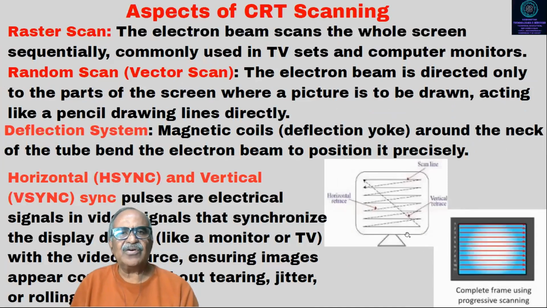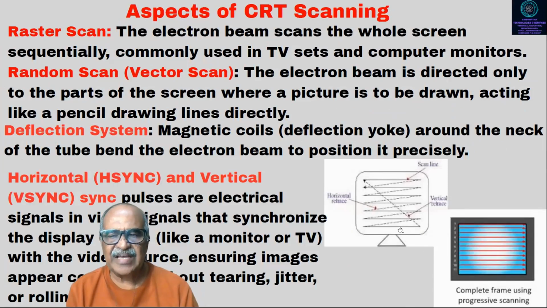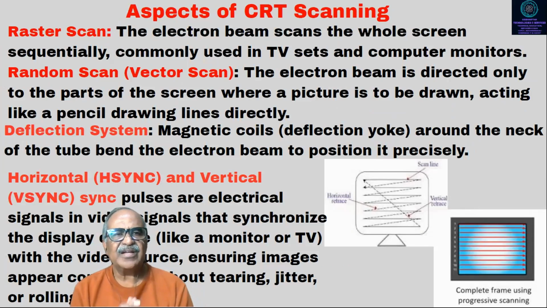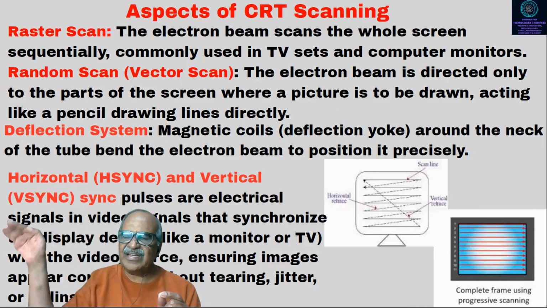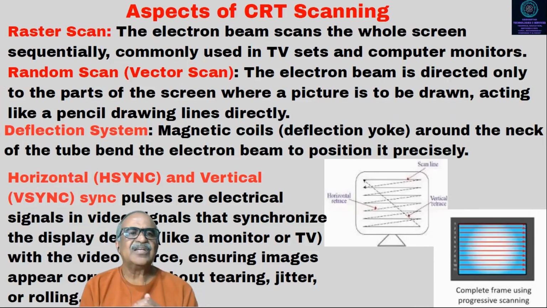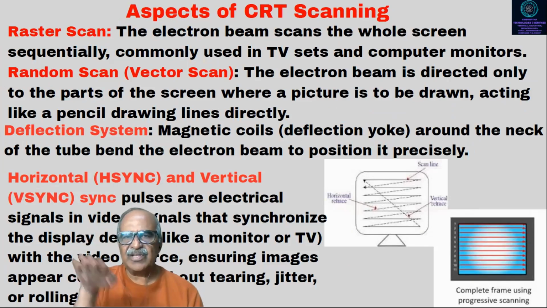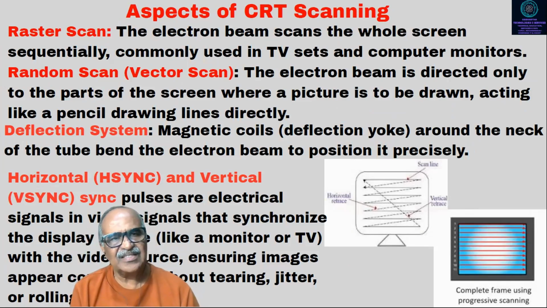Okay, right. Now, aspects of CRT scanning. The second part is scanning. There is a very important part called raster scan. Then you have random scan and the deflection system, right? In raster scan, the electron beam scans the whole screen sequentially, commonly used in TV sets. So in our TVs, mostly you will have a beam system which scans the whole raster. That is called a raster scan.